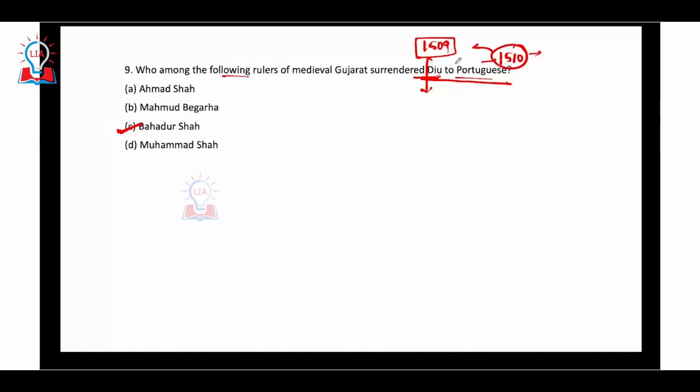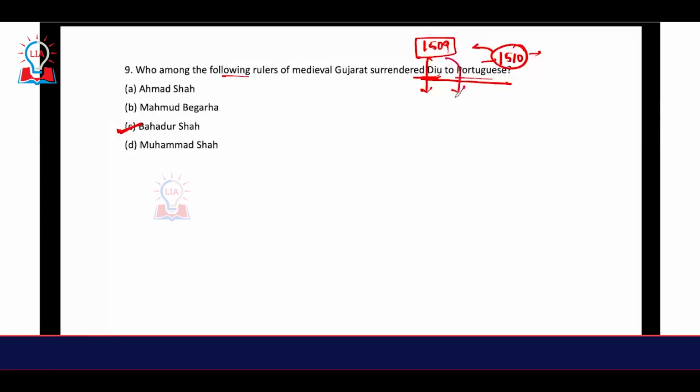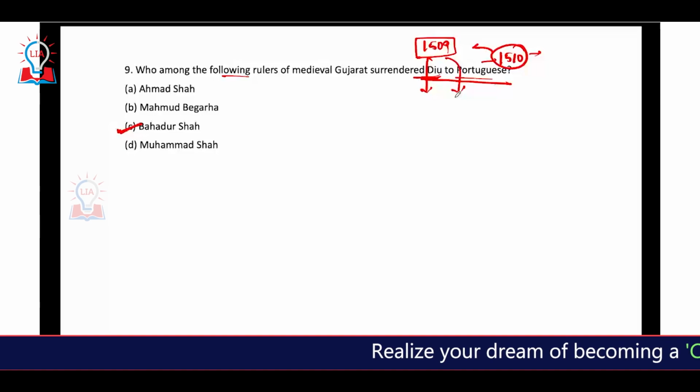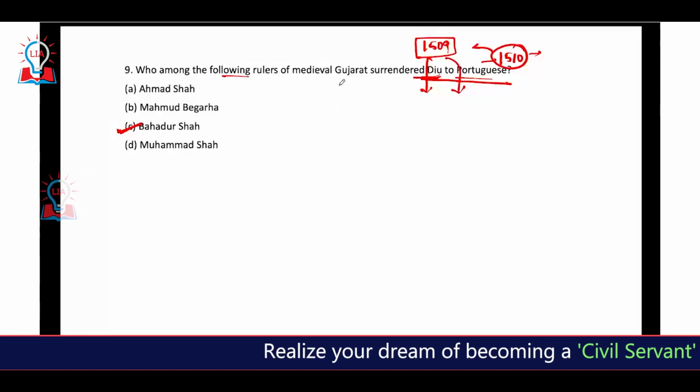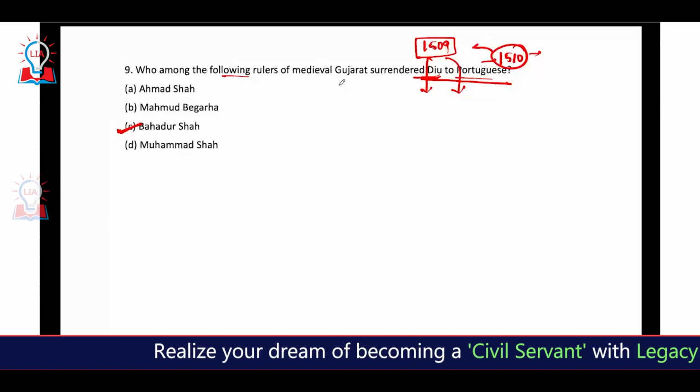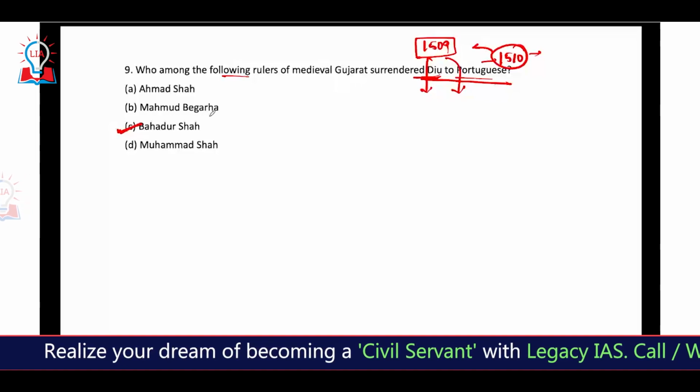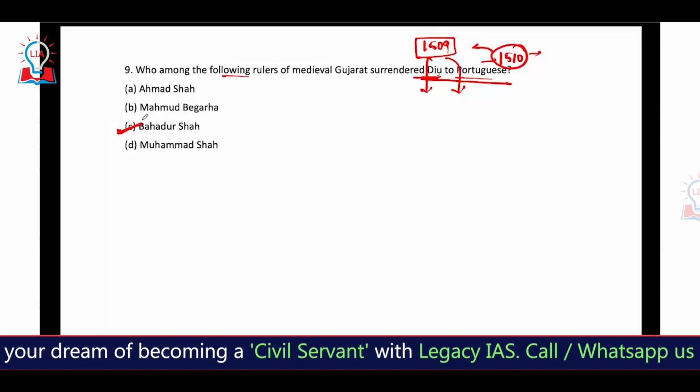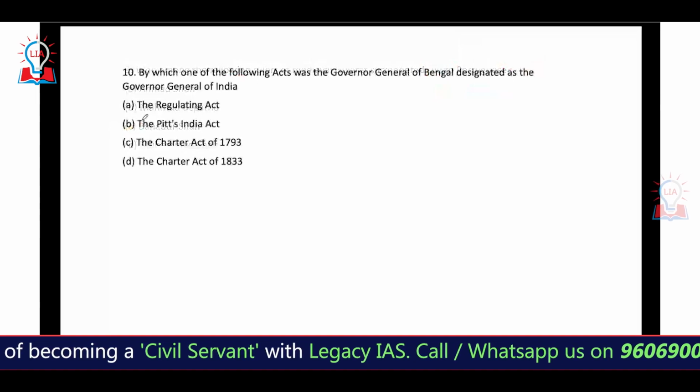But what happened later was that the Portuguese did not rule Diu directly because they concentrated more on Goa, and they were afraid of potential rebellion, because of which Diu was not completely controlled by the Portuguese directly. So the correct answer here is option C, Bahadur Shah.